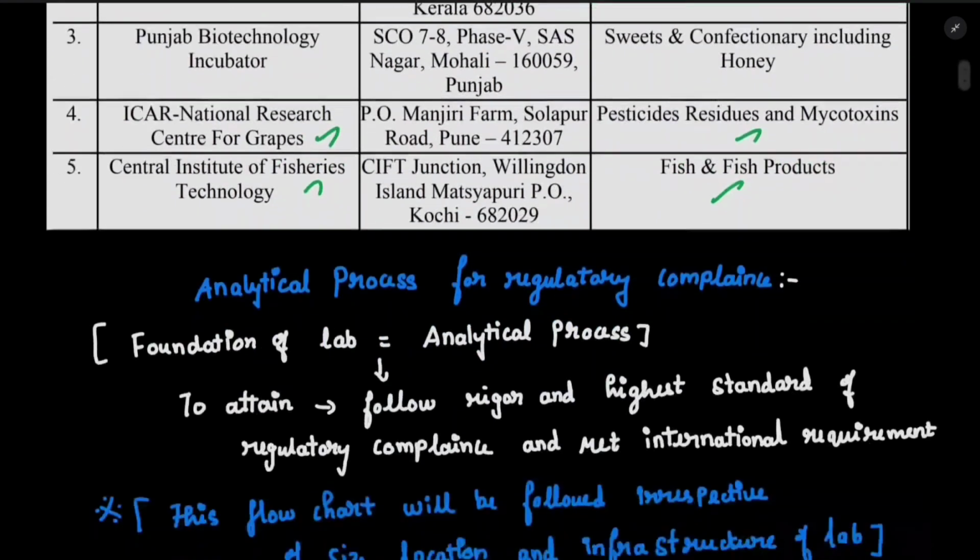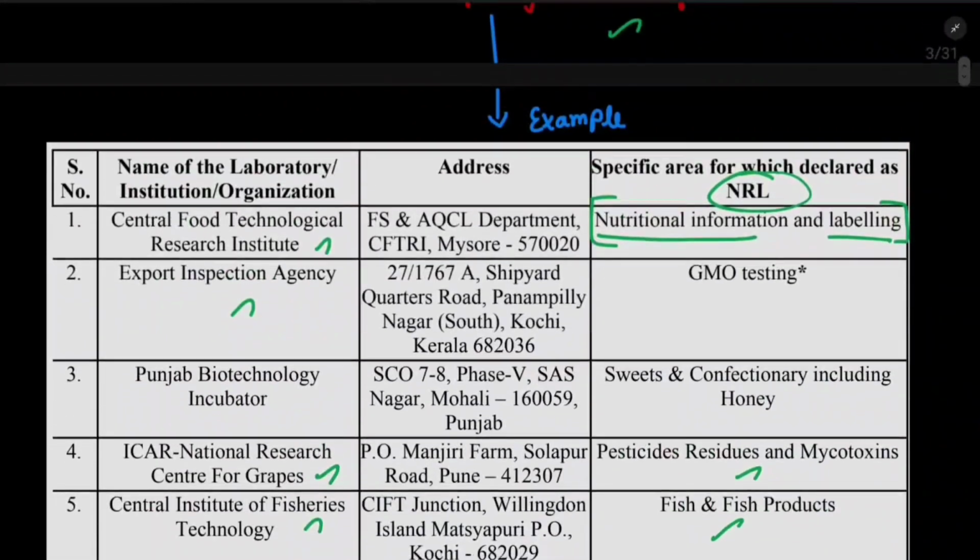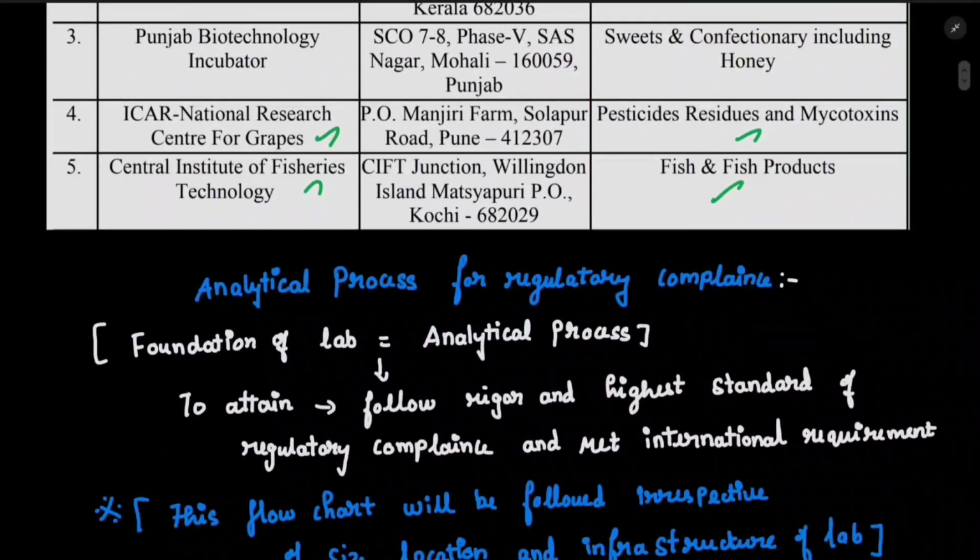So next one is, see, obviously the food analyst lab is ultimately doing an analytical process, which is used for regulatory compliance. What is regulatory compliance?